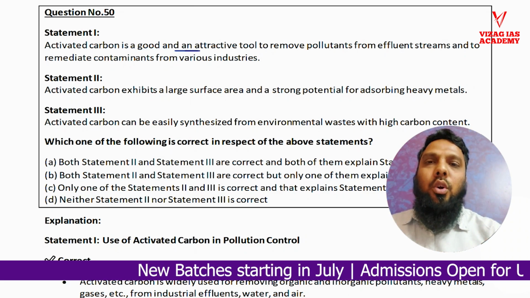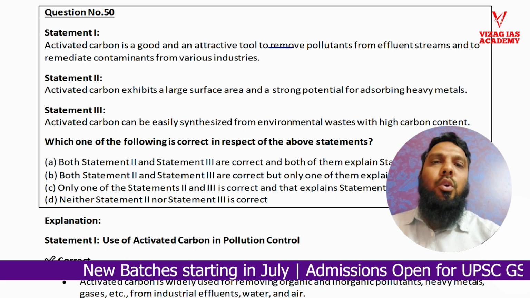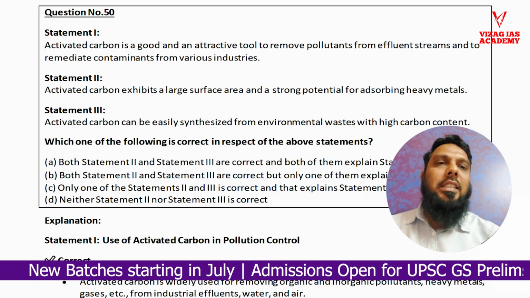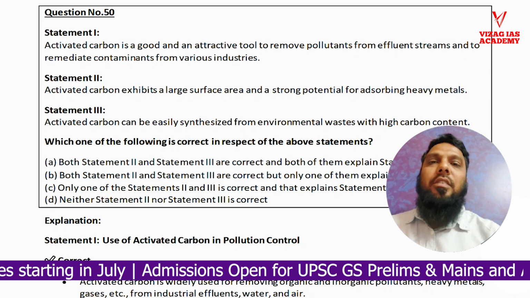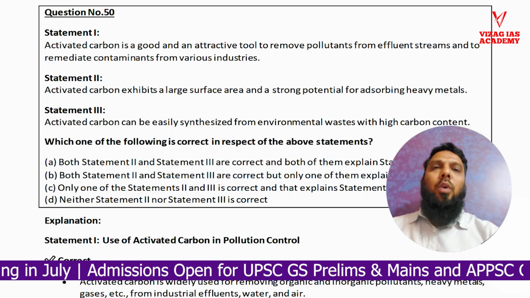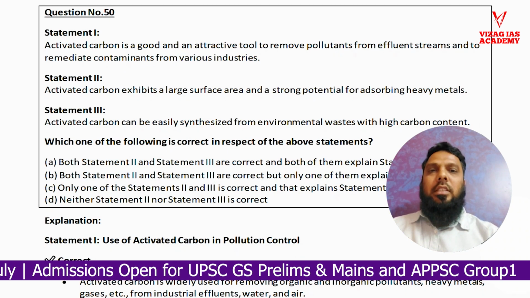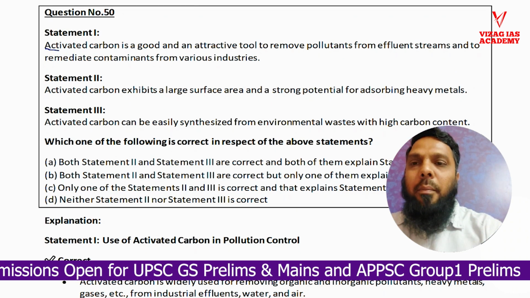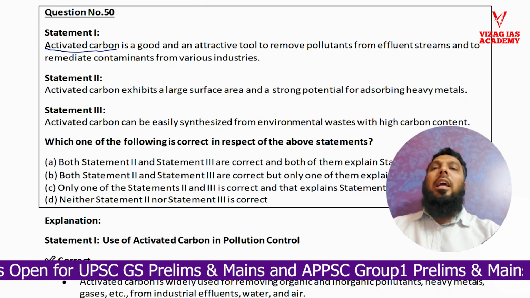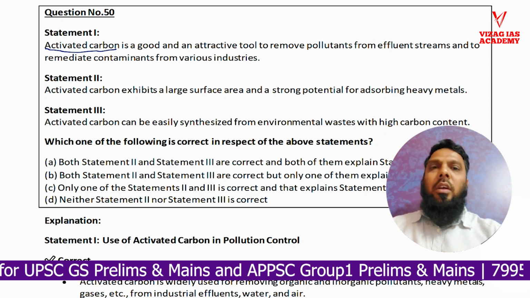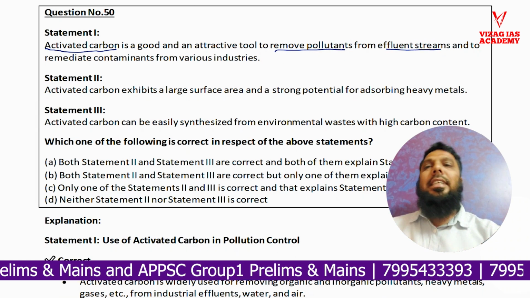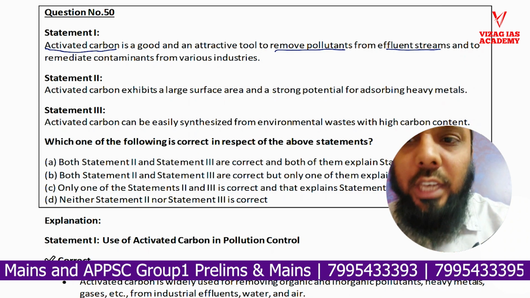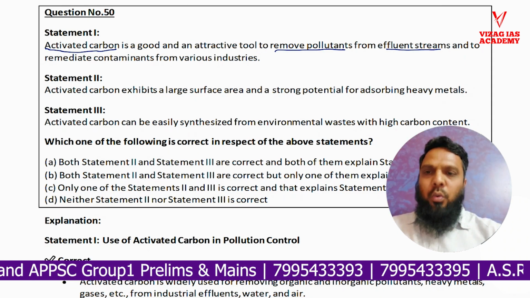Activated carbon is a good and attractive tool to remove pollutants from effluent streams and to remediate contaminants from various industries. So as far as pollution is concerned, it is being said that activated carbon is helpful in controlling pollution, in removing pollutants from effluent streams. Now, let that be statement 1. We'll see statement 2.